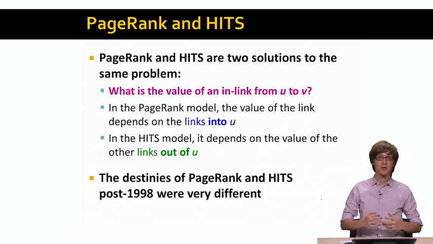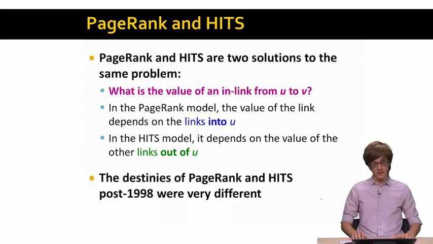What is interesting, however, is that PageRank and HITS are two solutions to the same problem. They both try to answer the question of what is the value of an in-link coming from node U to node V. In the PageRank model, the value of a link depends on the number of links that point to it, while in the HITS model, it depends on the value of other links that are pointed out of a given node. And what is interesting, for example, is that in terms of the web search industry, PageRank got widely adopted and is being used in ranking search results even today, while the HITS method by itself hasn't really achieved wide industrial adoption.